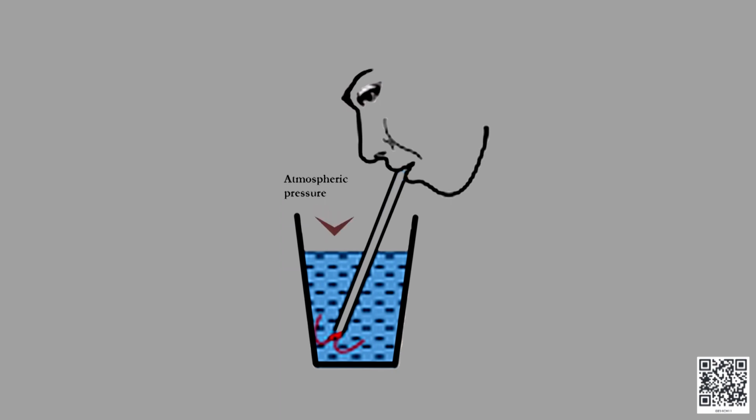The pressing of the air on the surface of the juice or liquid inside the tumbler or the container causes the juice to rise inside the straw. That is how the liquid comes into our mouth. Can you think of some more examples?